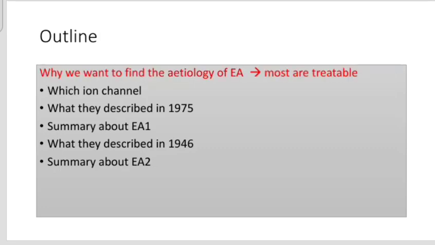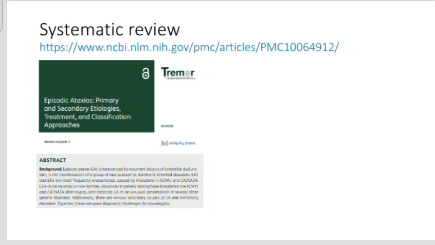First topic: why we want to find out the etiology of episodic ataxia? Because most are treatable. To prepare this presentation, most of the information I took from this systematic review done by Anha Hassan, and with respect toward her, let me continue my presentation, and I put the link here.